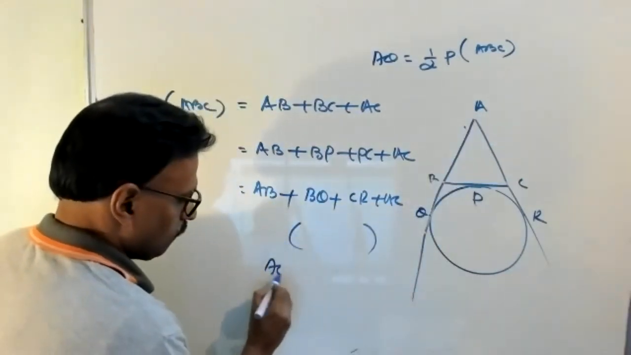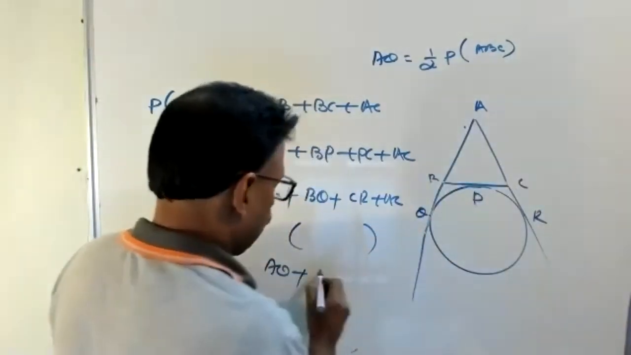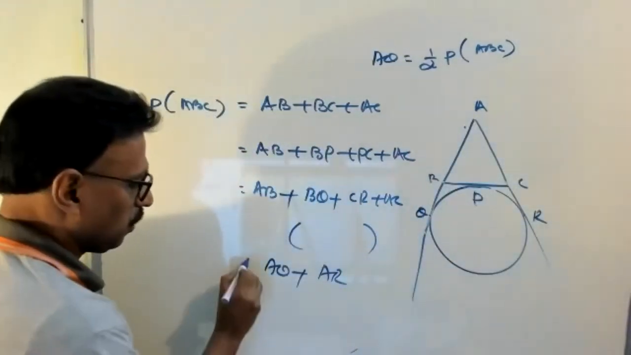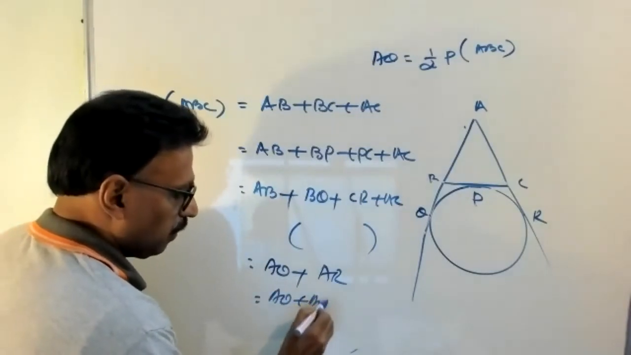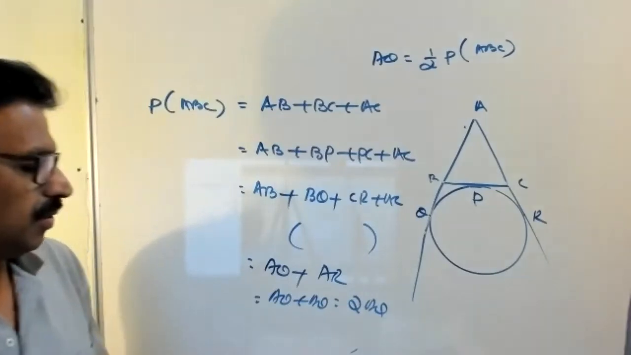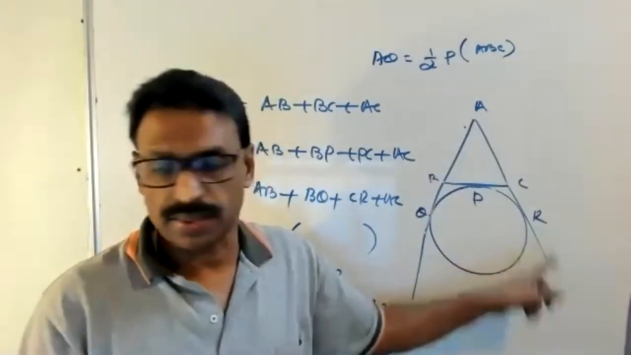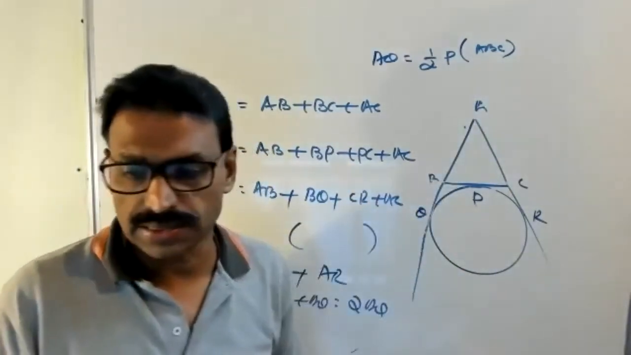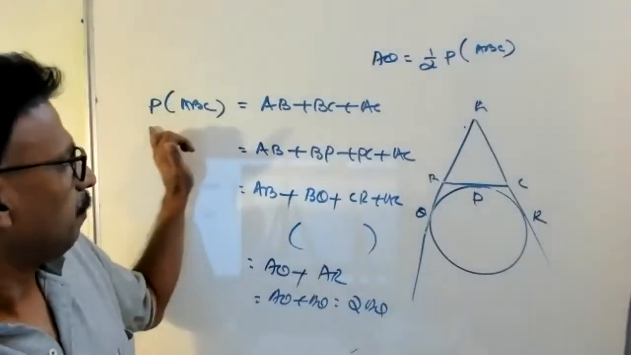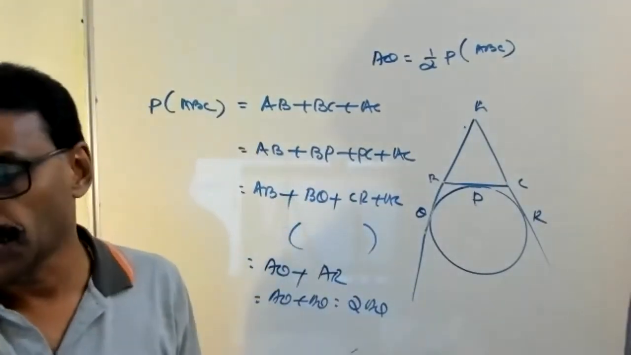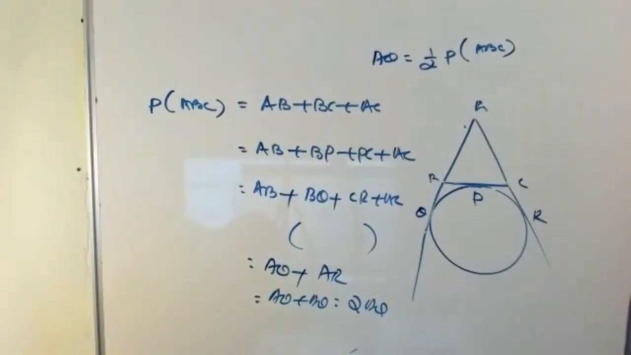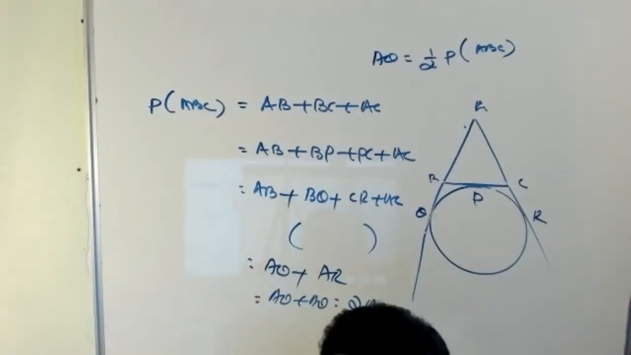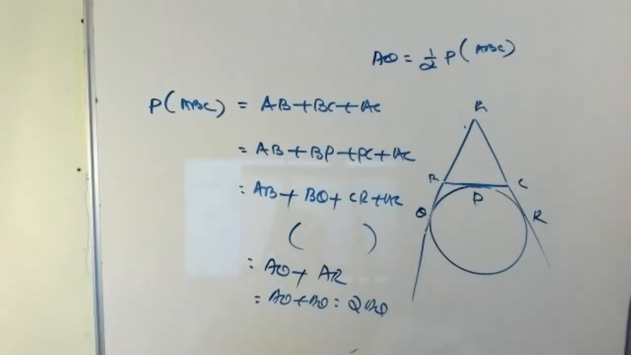Then AB plus BQ is AQ, plus AC plus CR is AR. That is equal to AQ plus AQ, equal to 2AQ. Why? AQ equals AR, because tangents from an external point are equal. Therefore, the perimeter of ABC is equal to 2AQ. So AQ equals half of the perimeter of ABC. Clear or not? Anyone had doubt? I'll give the note first, then check it.